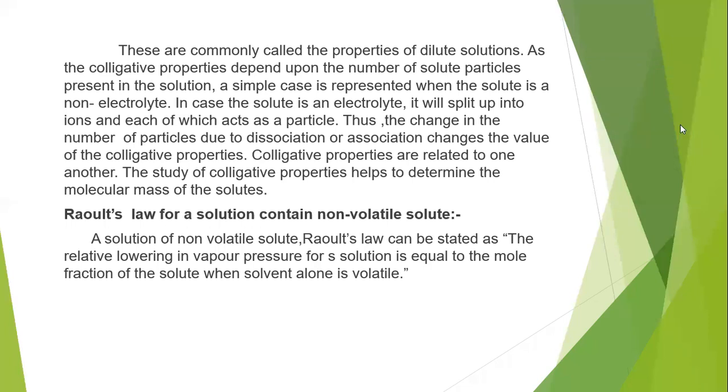To explain the different types of colligative properties, especially lowering of vapor pressure, we have to learn about Raoult's law, which explains the nature of a non-volatile solute. If it is there, then what will be the vapor pressure of a particular solution, and what does it depend on? That is explained by the scientist Raoult. So we have to discuss it first.